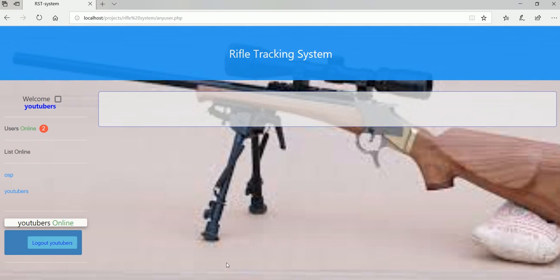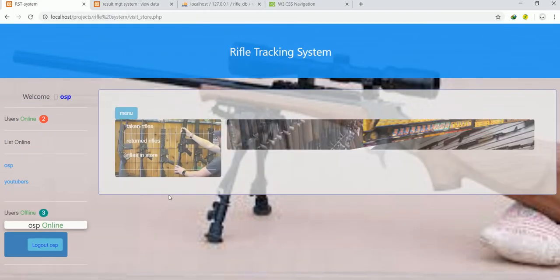So that's it. If the gun is taken by ID, then that gun will not be present on the other side, but I'll just hide it because I still need to keep track of who took it, when it was taken, and how many bullets have been given to him. So my friend, that's all about this rifle tracking system.